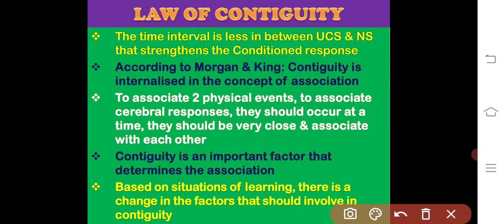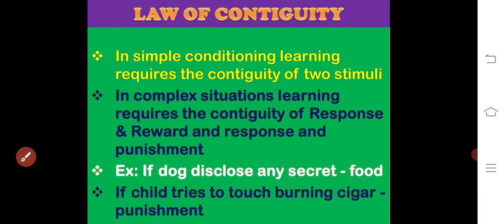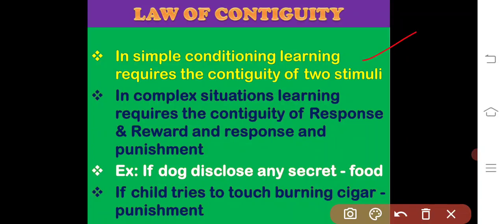Based on situations of learning, there is a change in the factors that are involved in contiguity. In simple conditioning, learning requires the contiguity of 2 stimuli. In complex situations, learning requires the contiguity of response and reward, and response and punishment.